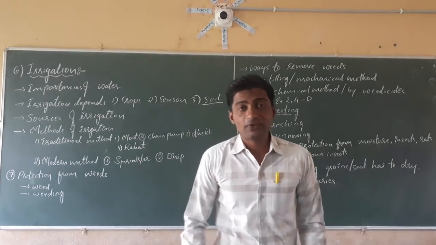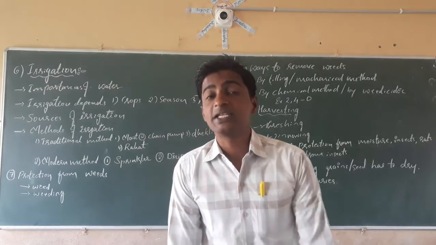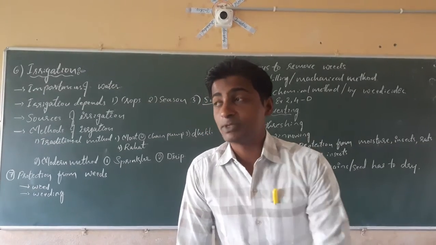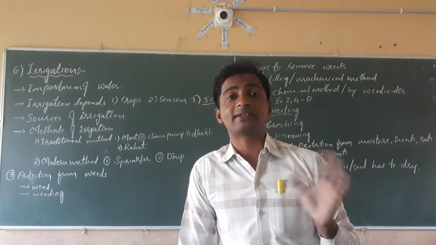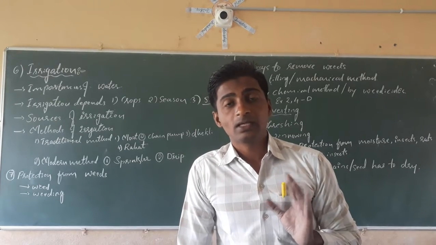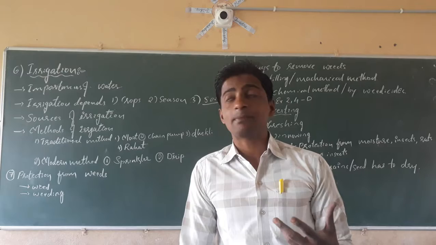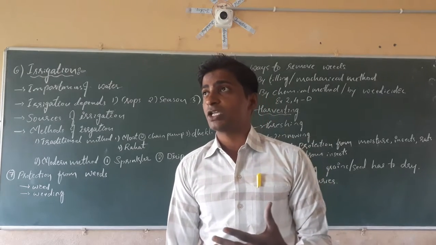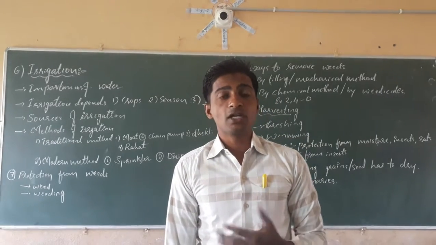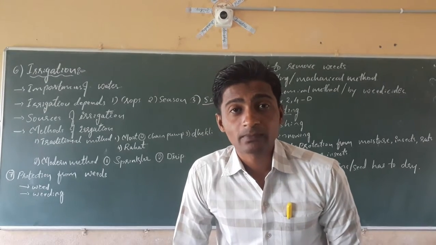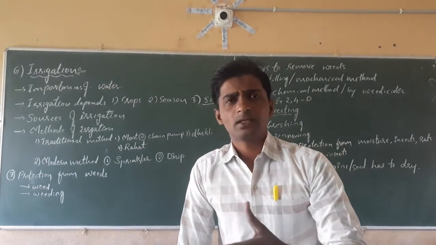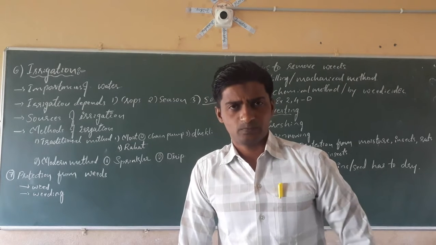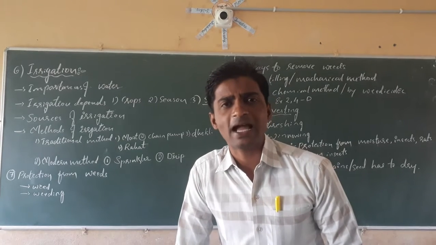Some soils, for example black soil, need very little water because black soil has more water holding capacity compared to other soils. Isn't it? In some places, for example Rajasthan, the soil is not so porous or not fertile.